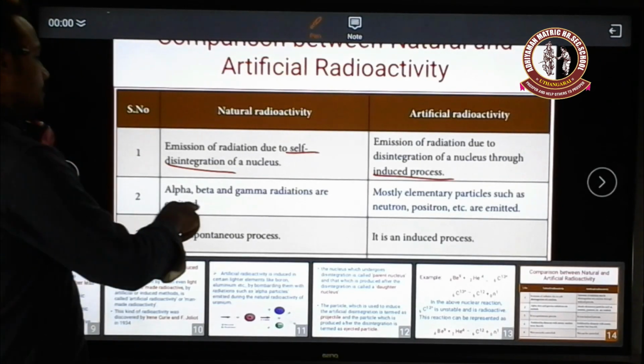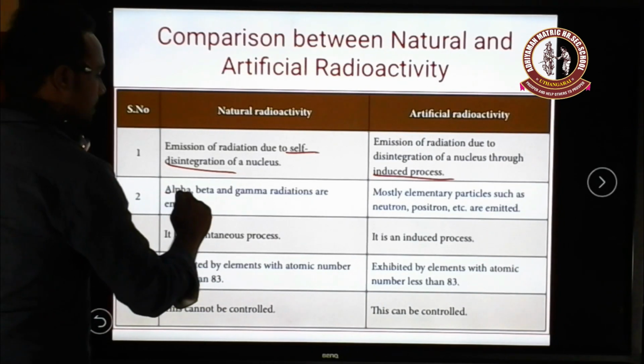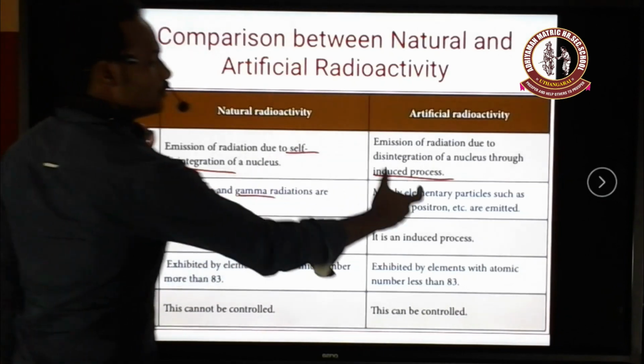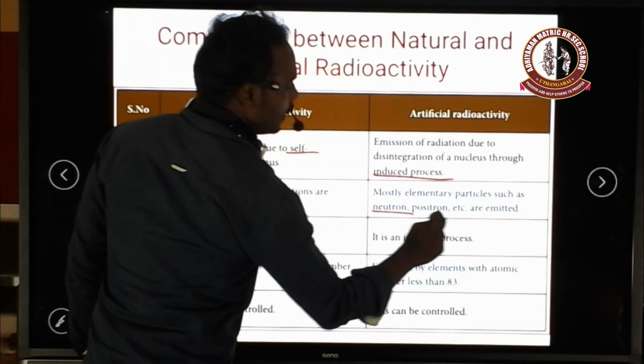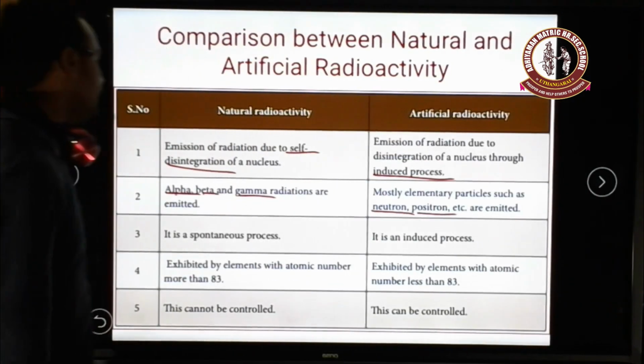And next, the comparisons. During natural radioactivity, three kinds of particles can be emitted: alpha, beta, and gamma. But here, in artificial radioactivity, elementary particles can also be emitted. Those elementary particles are neutrons and positrons. These kinds of particles can only be emitted from artificial radioactivity.